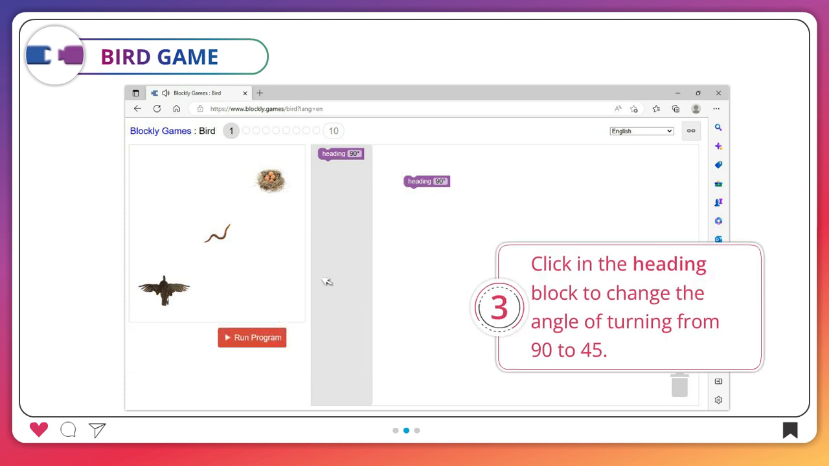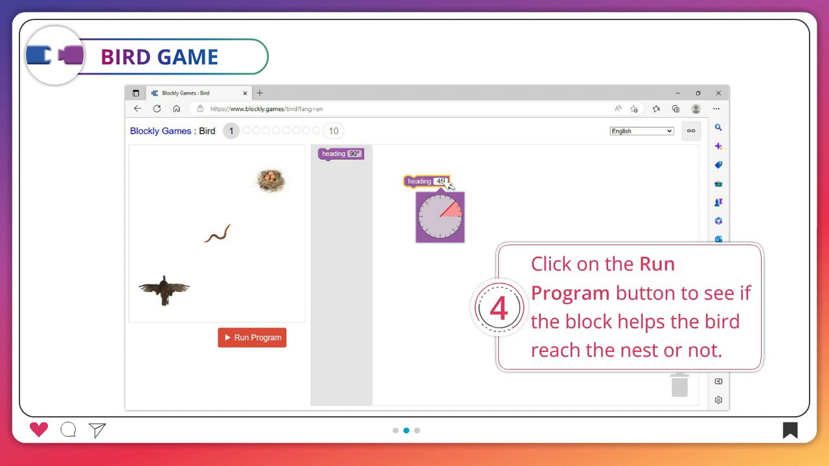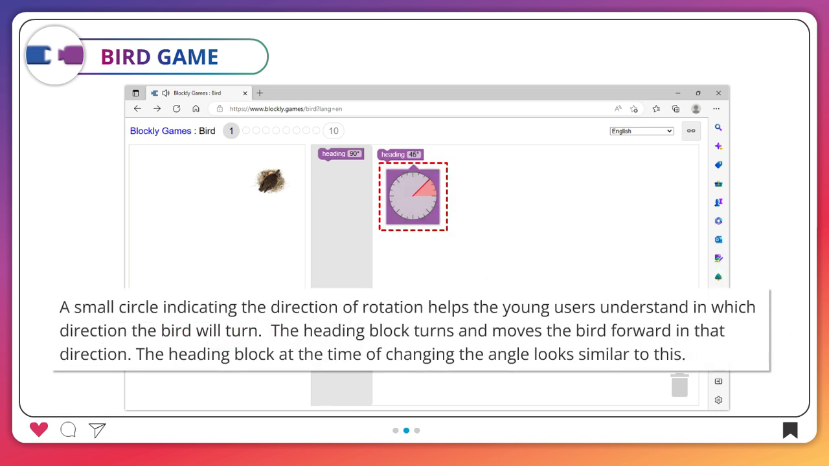3. Click in the heading block to change the angle of turning from 90 to 45. 4. Click on the Run Program button to see if the block helps the bird reach the nest or not. A small circle indicating the direction of rotation helps the young users understand in which direction the bird will turn. The heading block turns and moves the bird forward in that direction.